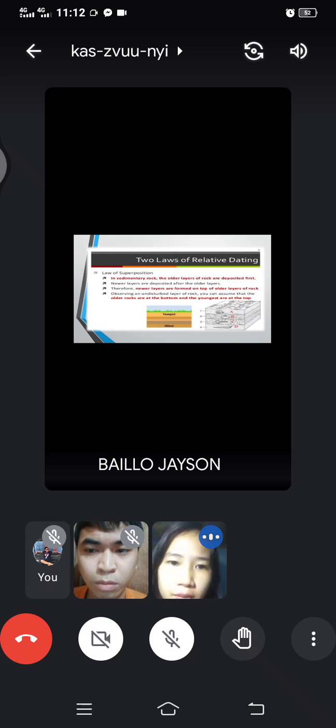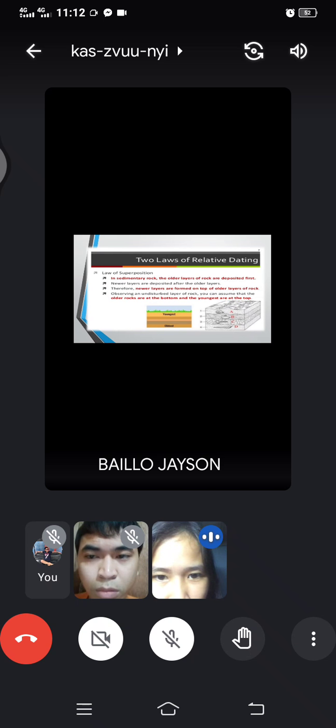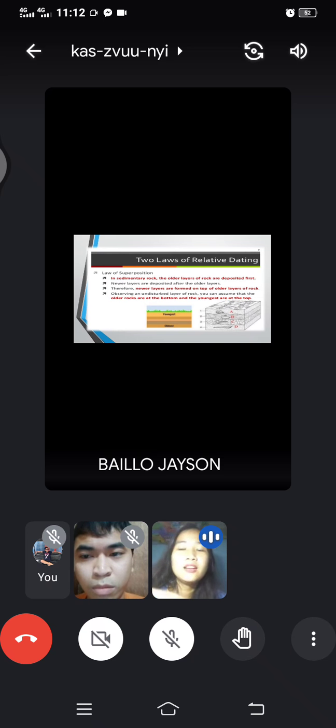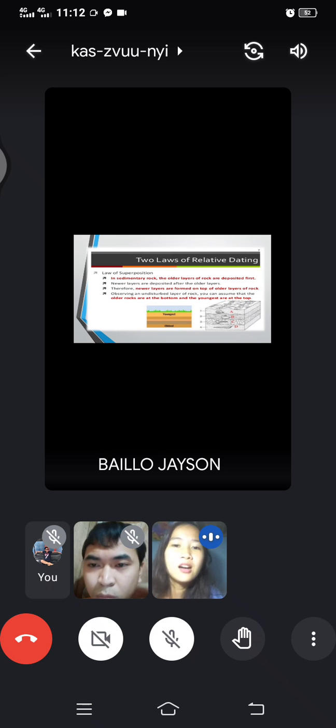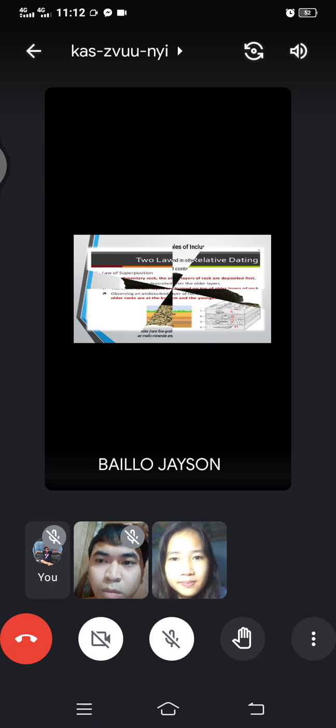Therefore, newer layers are formed on top of the older layers of rock. Observing an undisturbed layer of rock, you can assume that the older rocks are at the bottom and the youngest are at the top. The layers are stacked, so the oldest is always at the bottom, and the youngest is at the top. So, next slide, please.